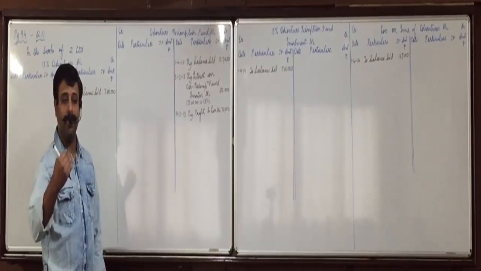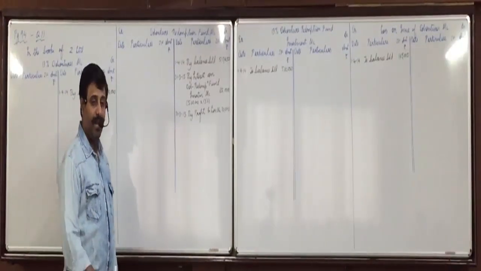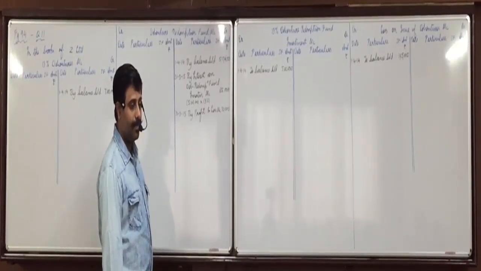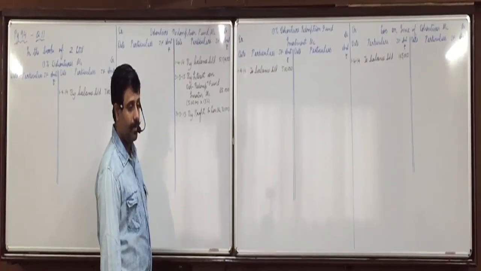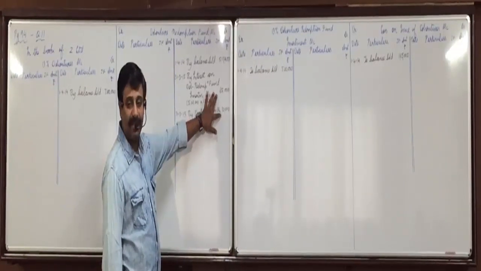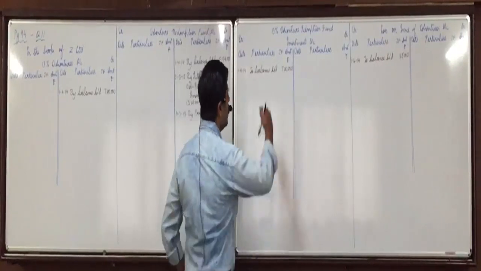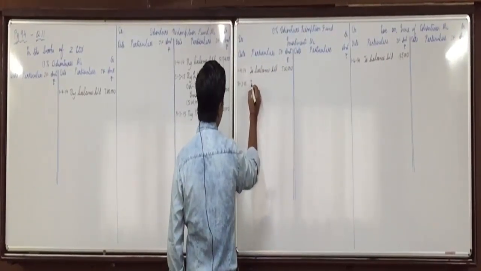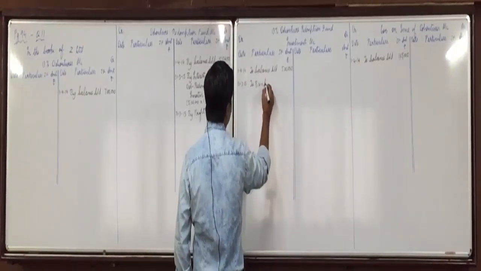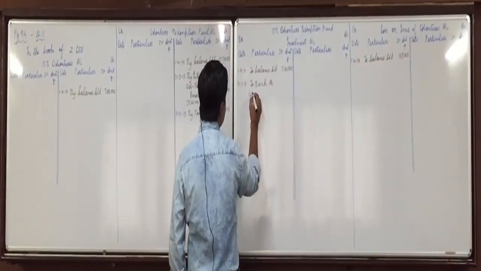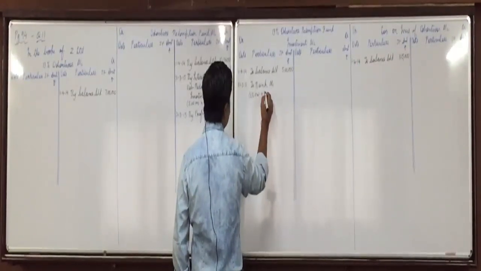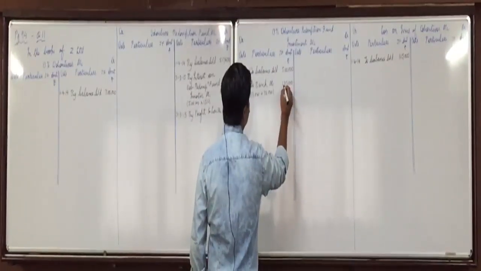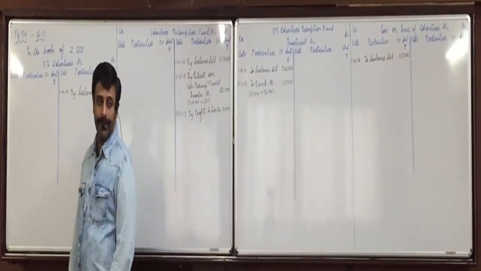Then the fourth entry. Yes, now we'll invest the money. What amount will we invest? 70,000 annual plus interest 65,000. 70 plus 65, what will we invest? 1,35,000. Investment account debit to bank account, in brackets 65,000 plus 70,000, 1,35,000. Understood this, everyone? Yes.